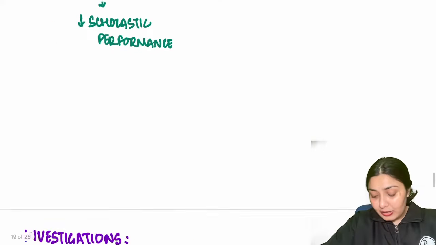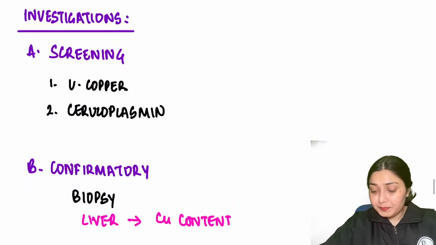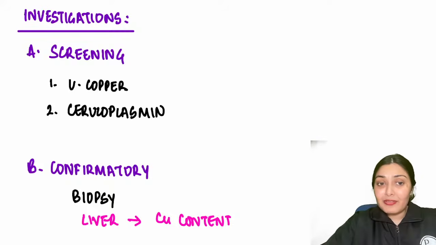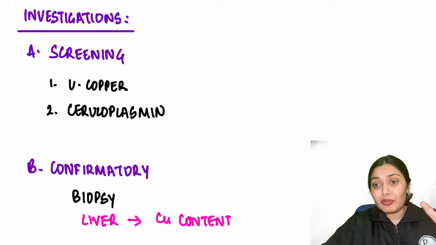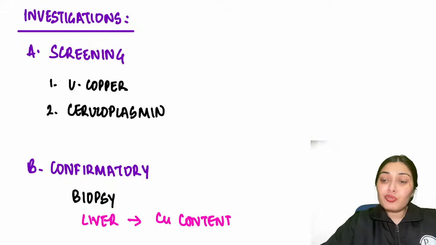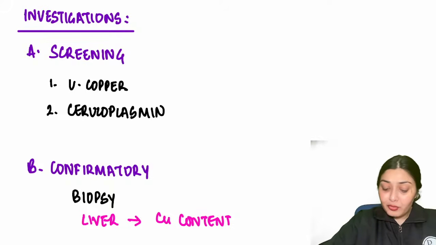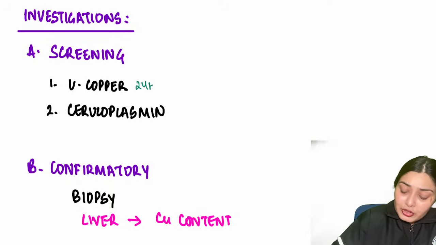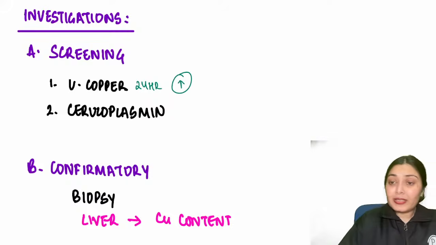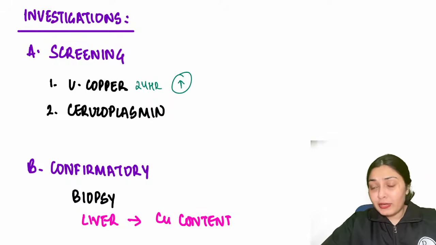Now let's discuss the investigations. We have certain screening investigations, certain confirmatory investigations. So screening, how can we do the screening? We check for urinary copper excretion. If the 24-hour urinary copper excretion is higher, then this is definitely a good sign for Wilson's disease.